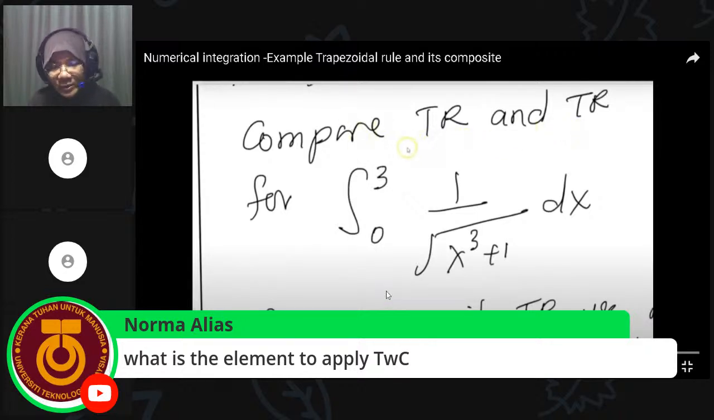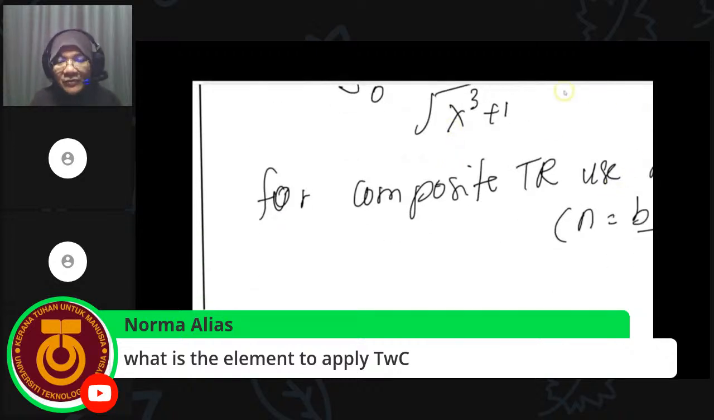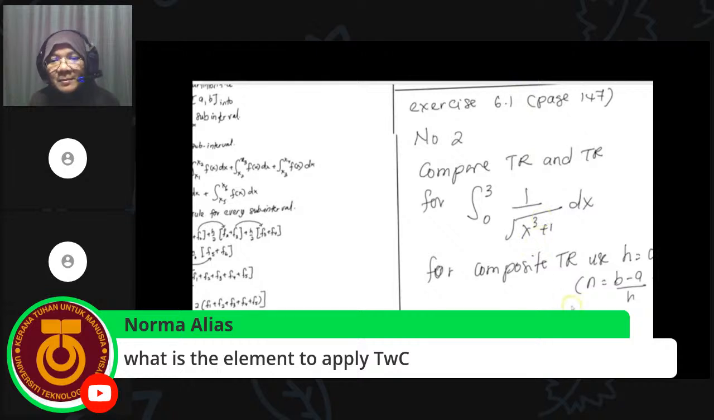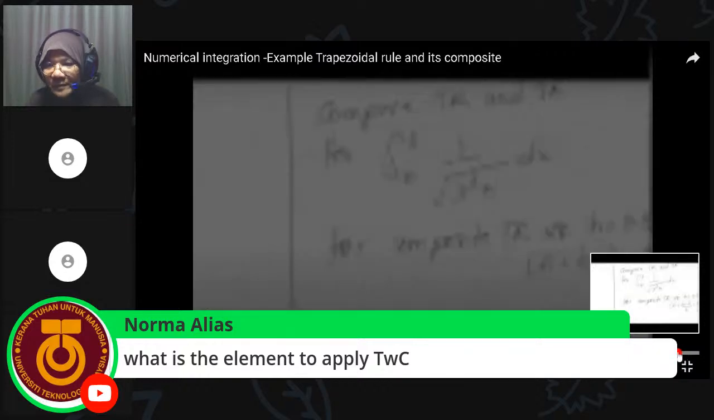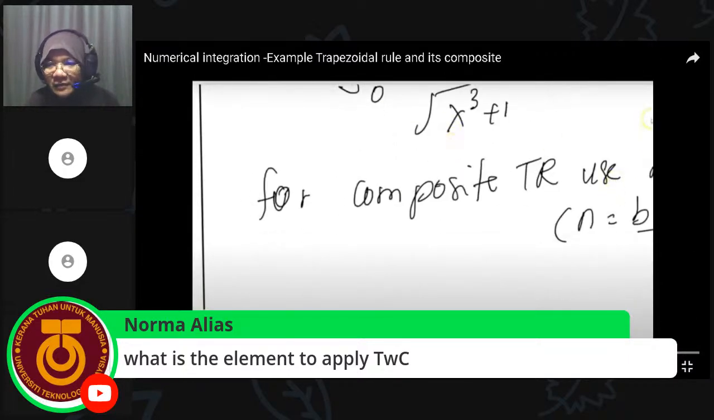But now when you want to start using composite, you need to choose a number of n. n is b minus a divided by h, the number of h. In our case, I'm using 0.3.